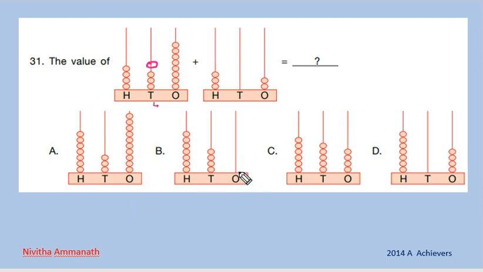So which is the correct option? Ones place no beads here, and 1 plus 2 plus 3 plus 4, that is here 4. This is 0. Then here 1 plus 2 plus 3, 1, 2, 3, 4, 5, 6, 7. So 740. So this is the correct option. Next one.